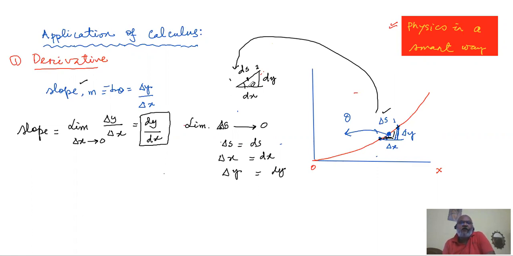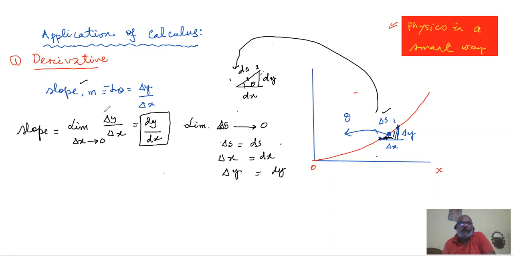He should take a portion of the curve in the close neighborhood of that point, so that the curve portion that we have considered is very, very small. And you know, a very small portion of any curve can resemble a straight line, it can be taken as a straight line. That express permission we got from mathematics.